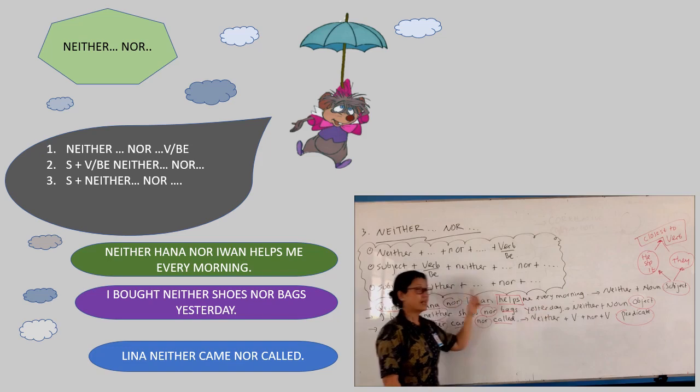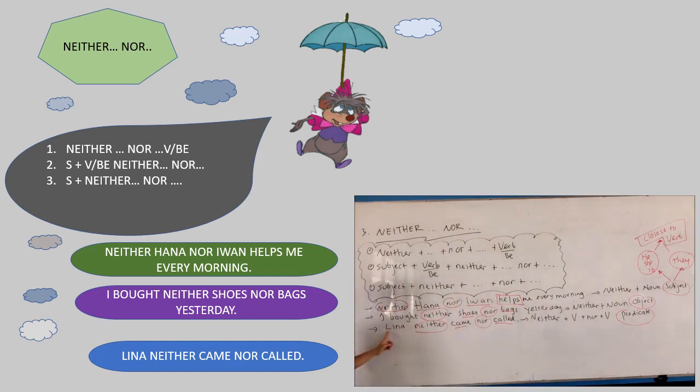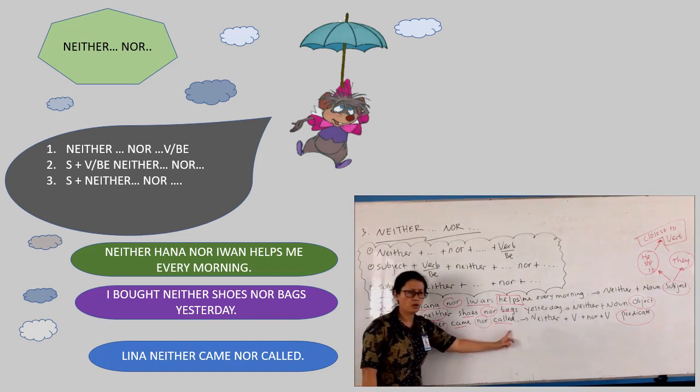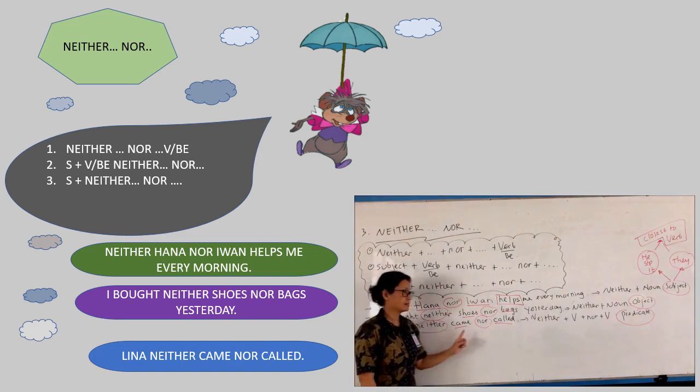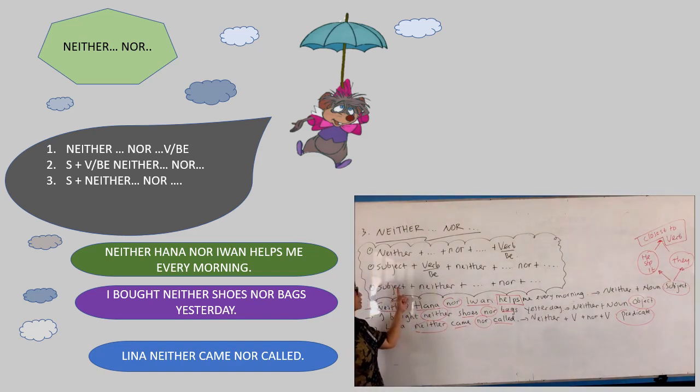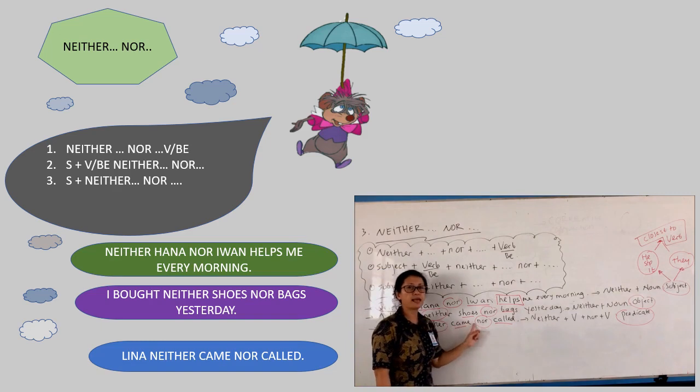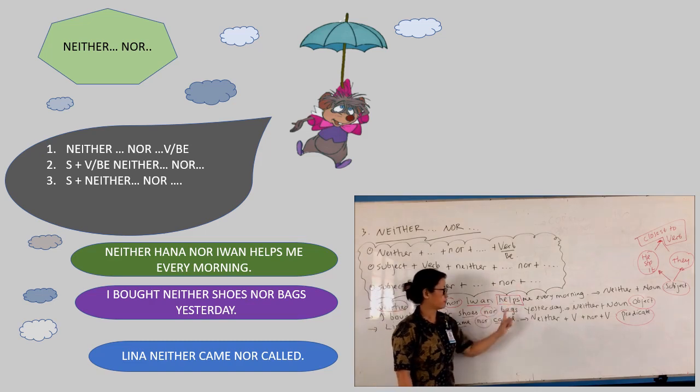Right? Now let's come to the third. Here we have Lina neither came nor called. So this is according to this form, right? Lina neither came. So you can use any kinds of verb in any tenses. Yeah? And then nor, this is verb.